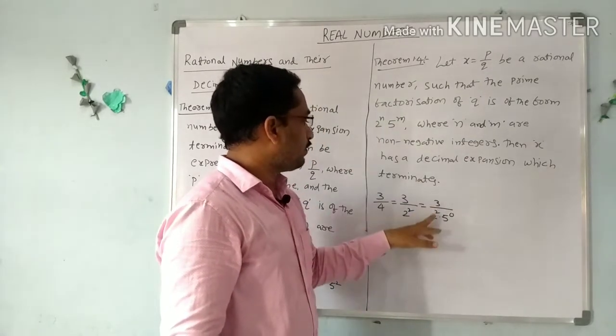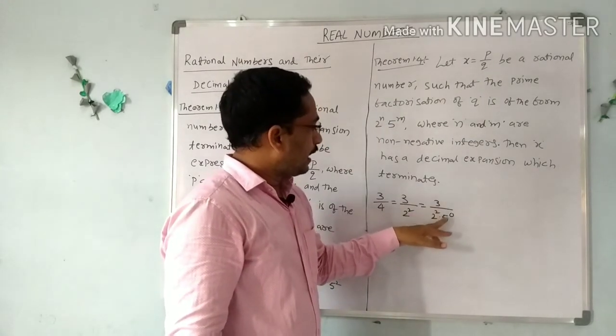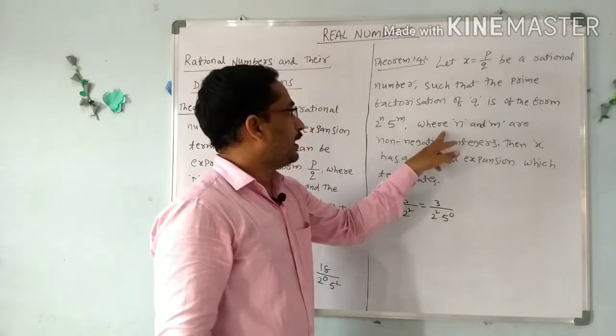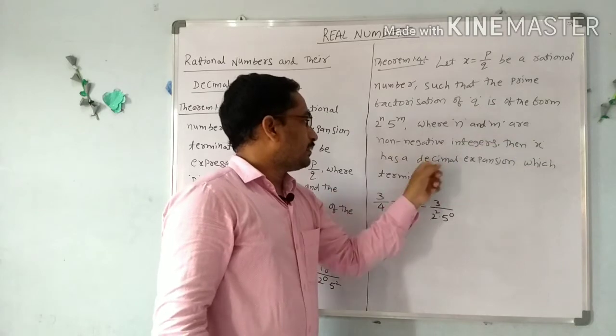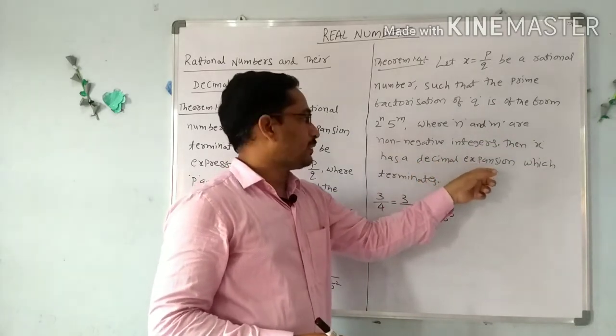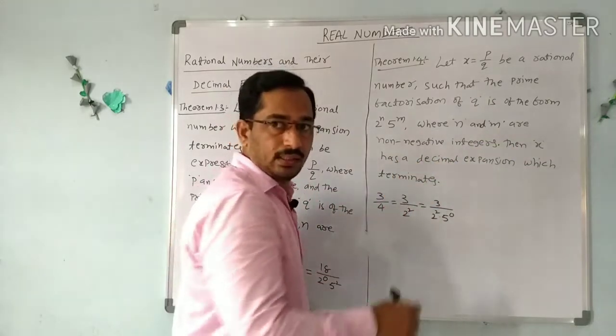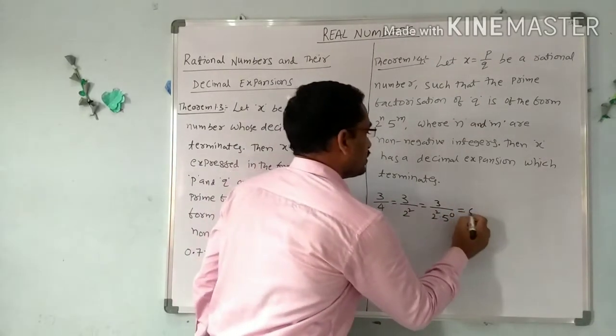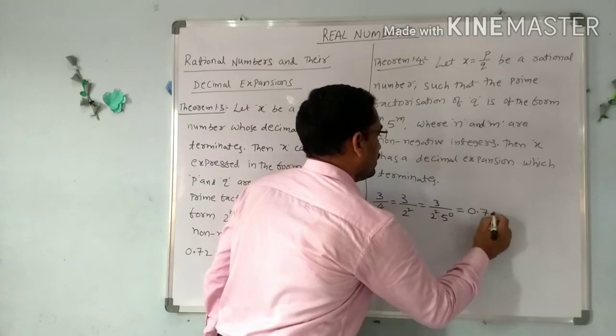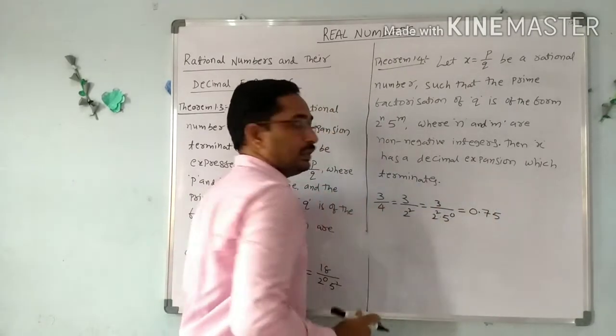So it is in the form of 2 power n and 5 power m, where n and m are non-negative integers. Then x has a decimal expansion which terminates. We can write 3 by 4 as the value 0.75. This is a terminating decimal.